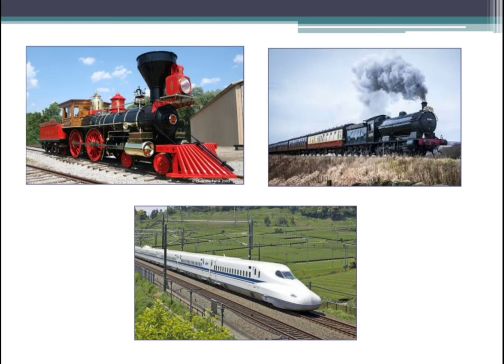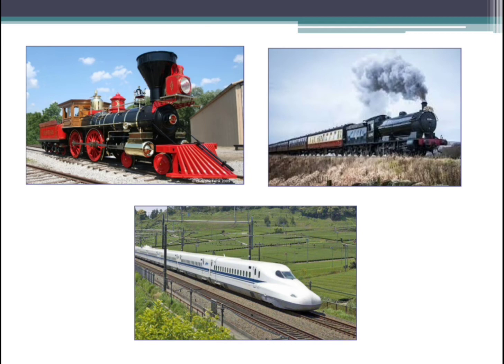Now, as they were using electricity to run the engines, you can see bullet trains in Japan, in this picture, children, which run very fast, at super speed. You can find these in Japan, children, and they are known as bullet trains. These trains started from when James Watt invented the steam engine. So this is about the trains.